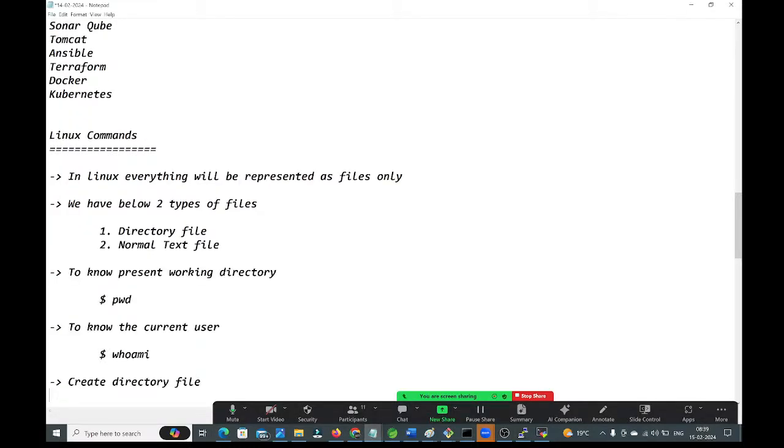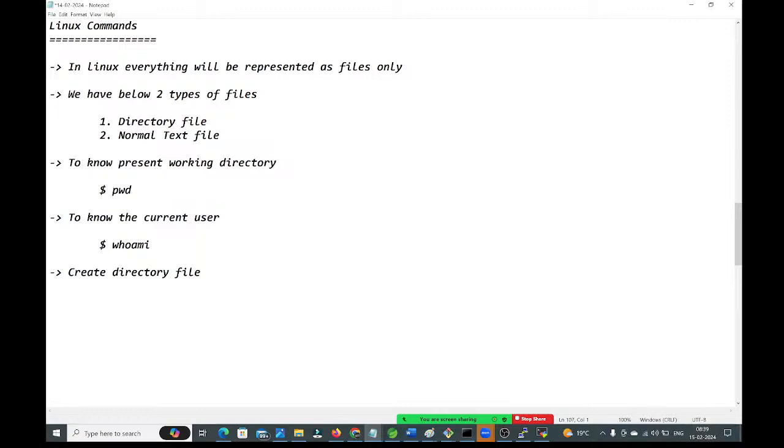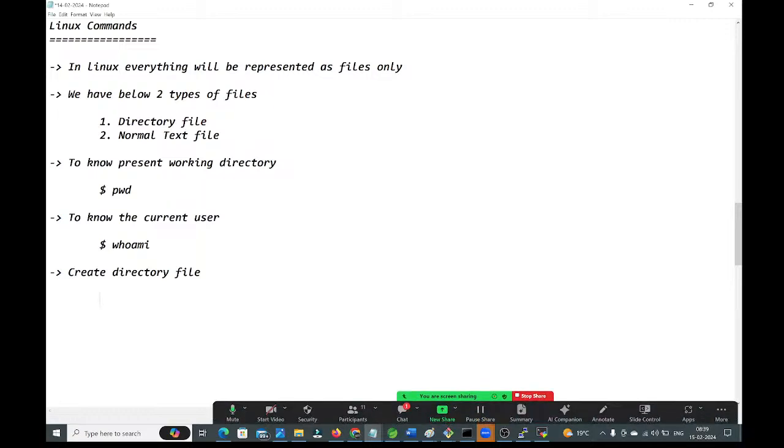Let's create a directory file. What I want to do, I want to create the directory file. For that, what command we need to run, guys? Here we need to run mkdir, and here the directory name we need to provide.